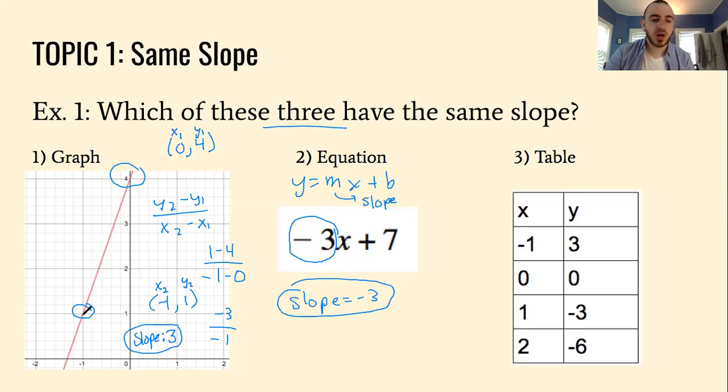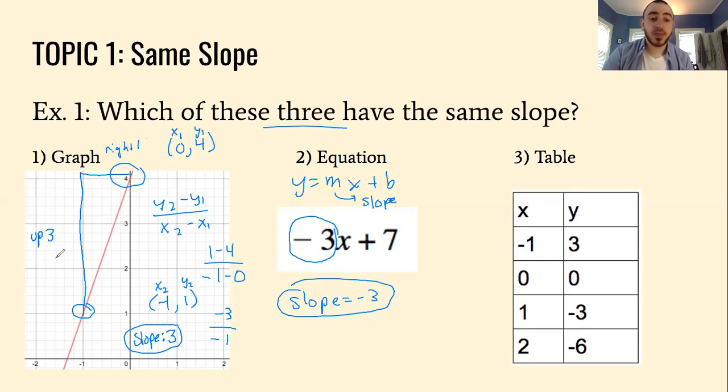So I'm going to draw a little triangle going up from 1 and then 2, 4, just like that. And I noticed that the line goes up by 3 units. So 1 to 2, 2 to 3, 3 to 4. So that's up by 3. And then I see that it's going to the right, which is, remember, right is positive, right by 1.